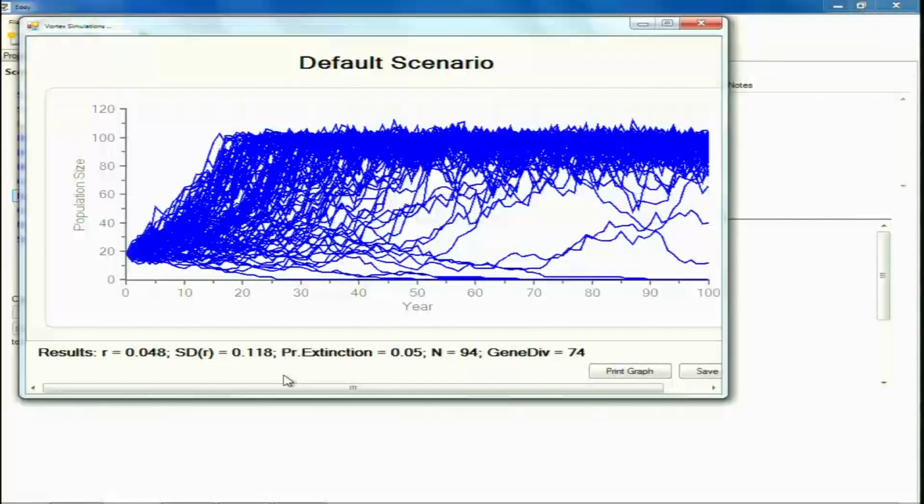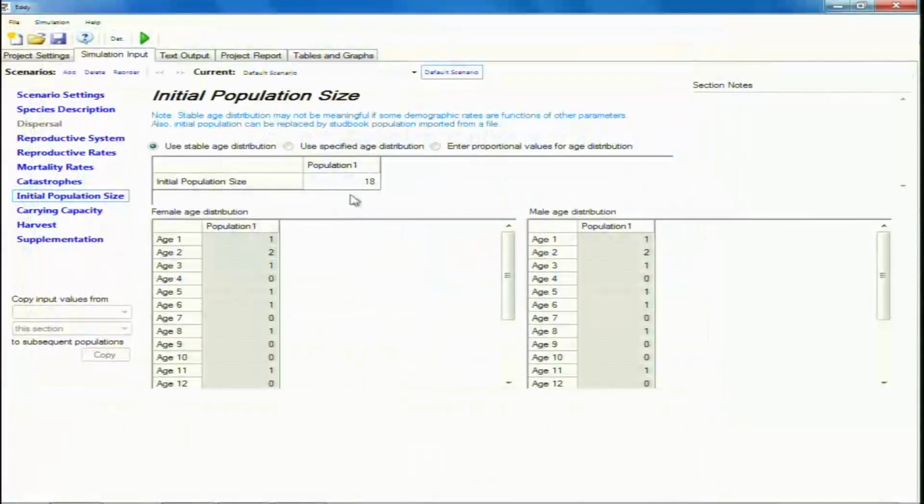So, in this case, once we have decided on our cutoff, so we said that if our probability of extinction is less than or equal to 5%, then we will say that this will be a minimum viable population. So, by this way we have come to the conclusion that 18 individuals is something that will provide us the minimum viable population.